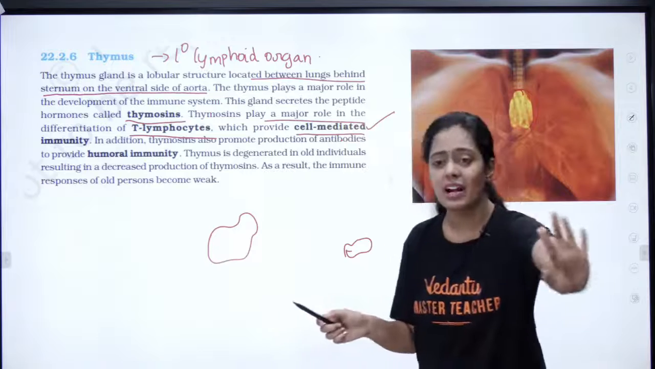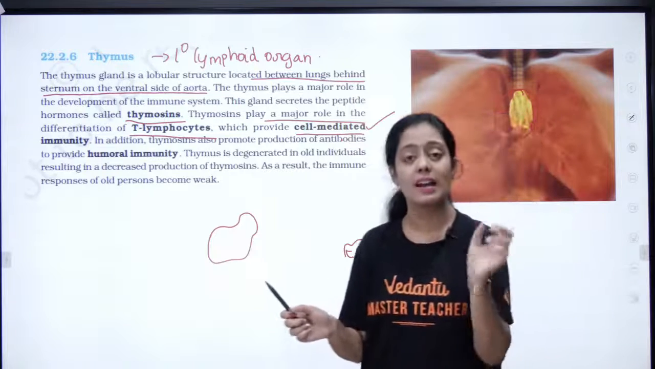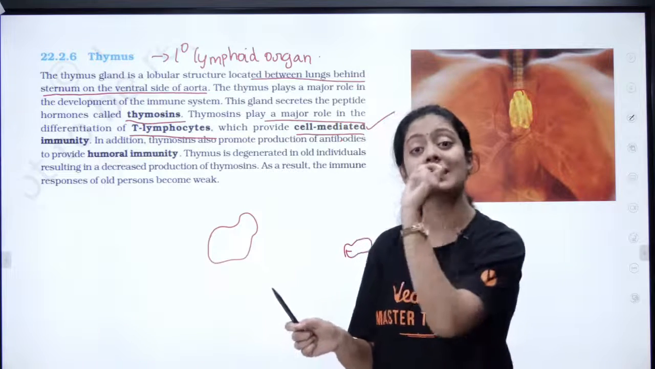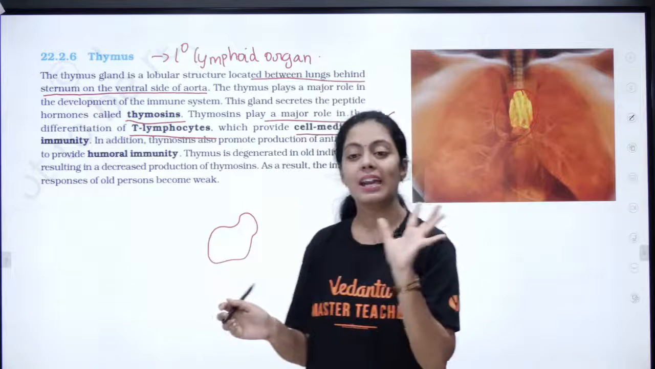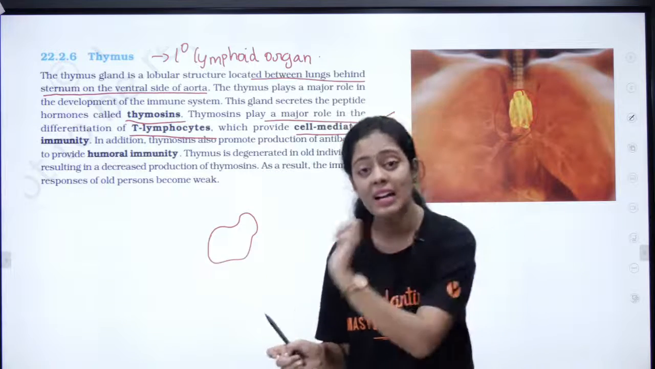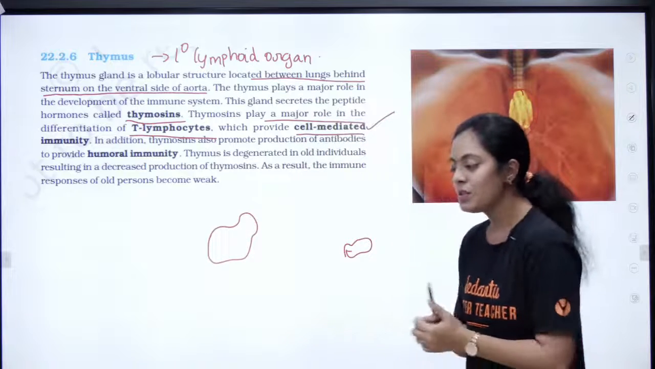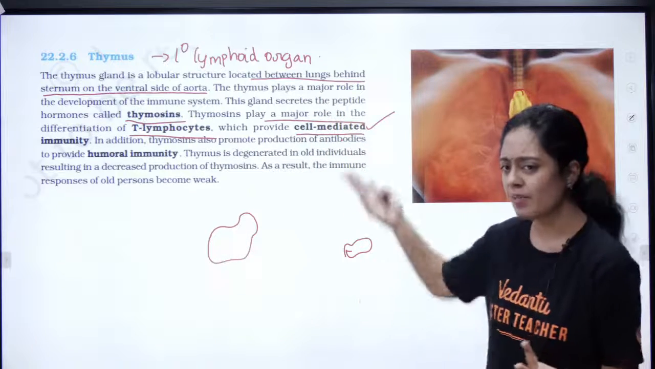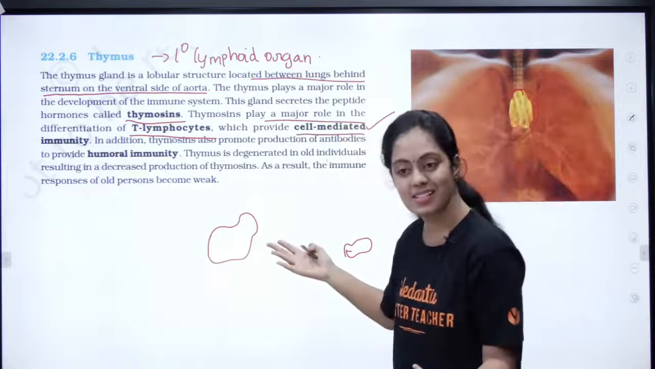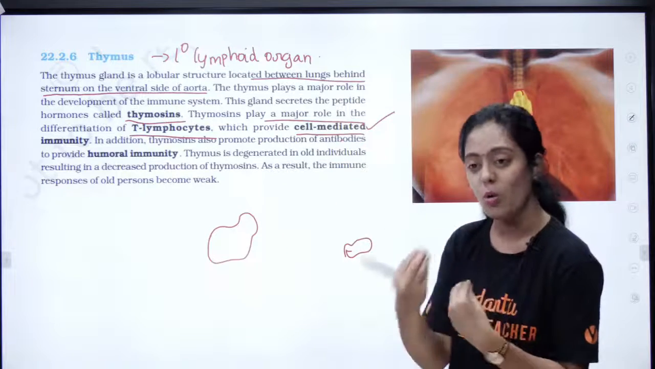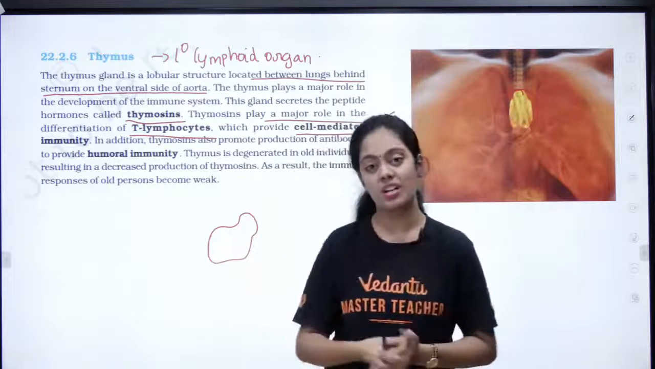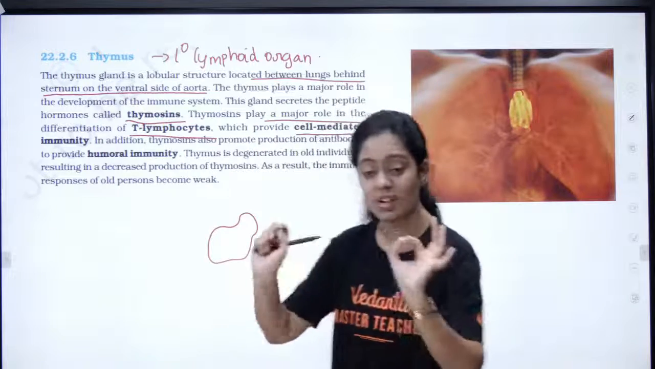Did everyone understand? So how can this be asked as a question? Name the gland which degenerates with age. Can anyone tell me the answer? Name the gland which degenerates with age. Tell me, what is the answer? It is on the board. Thymus. As you grow older and older, the thymus starts degenerating. You should not have a doubt in that.